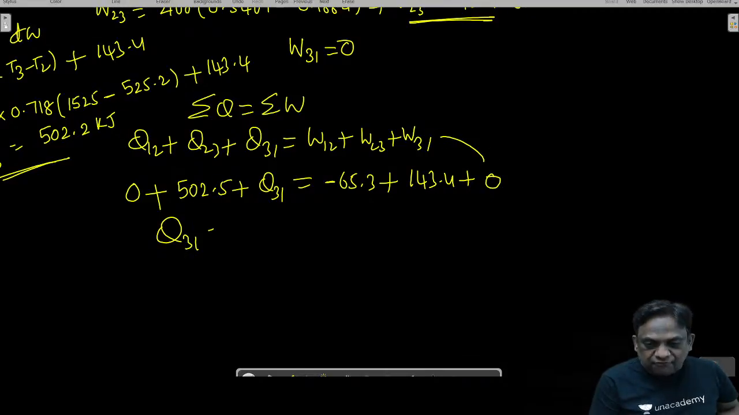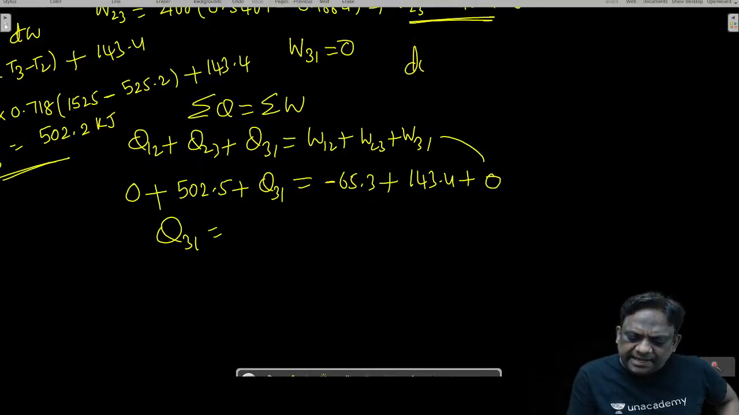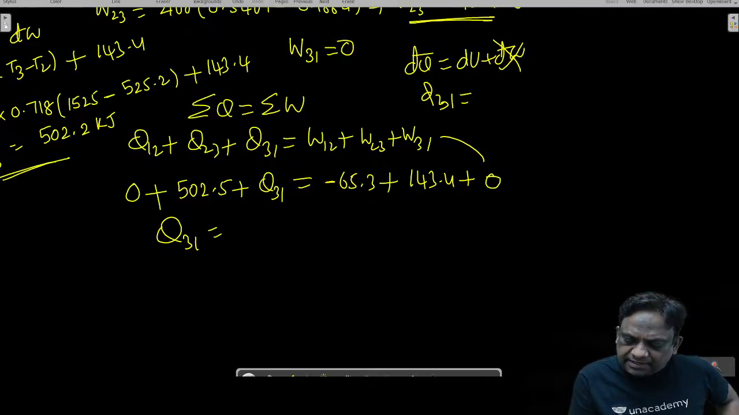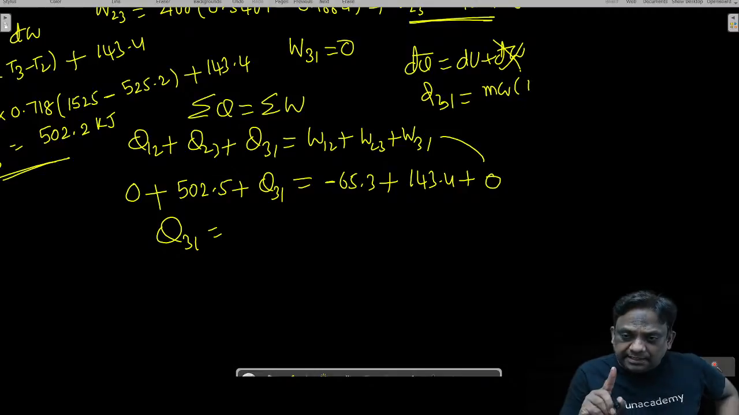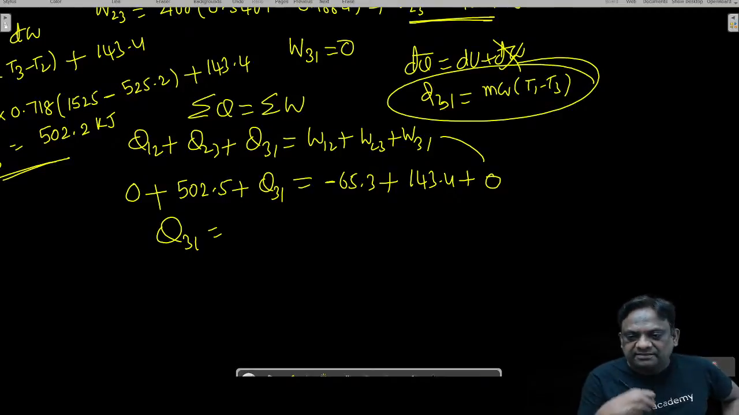Can you give me the value of heat in 3 to 1? Anyone? Yes, you can do that. d'Q is equal to dU plus d'W. For 3 to 1, work is 0. So heat transfer in 3 to 1 is the internal energy change, m Cv dT. It is from 3 to 1, so T1 minus T3. Whether you are calculating from this or this, you will get the same answer.